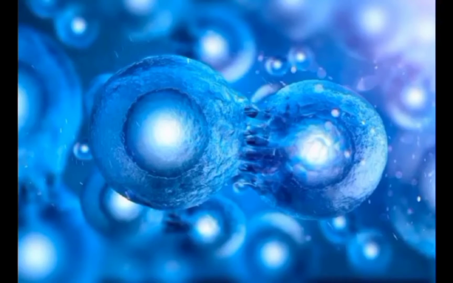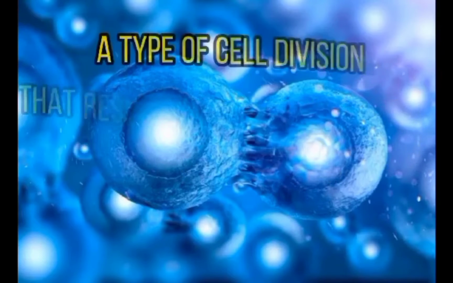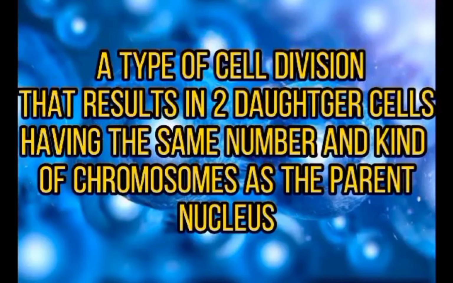Hello everyone! Today, let's talk about what happens during mitosis. But first, what is mitosis? Mitosis is a type of cell division that results in two daughter cells having the same number and kind of chromosomes as the parent nucleus.